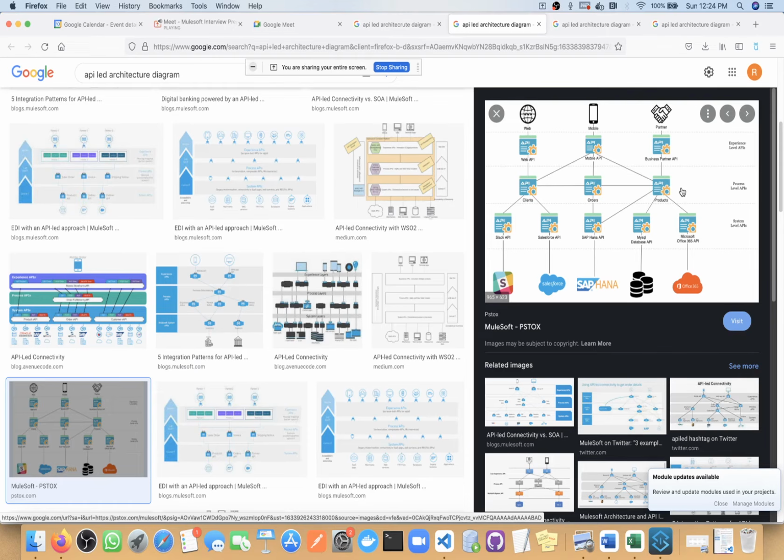So the first advantage we have in API-led architecture is that our development task will be very easy. We are dividing our code into small parts, so development will be very easy. Second, if there is any code break, it will impact only a limited part of our business, a limited part of our system. It will not impact the entire system.